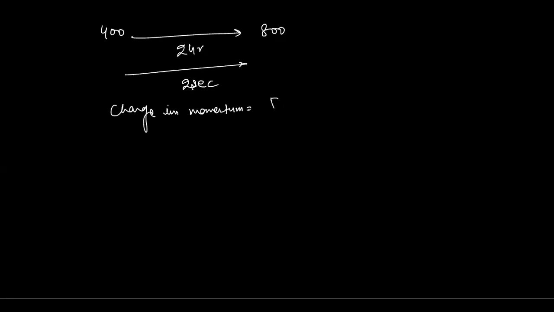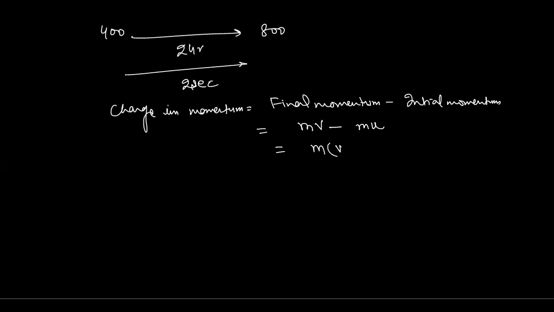It means simple. Final momentum minus initial momentum. This is called the change in momentum. The final momentum will be mass into final velocity minus initial momentum, which is mass into initial velocity. Since the mass is same here for both, you can take the mass as common and you can write m(v minus u). Okay, so this is the change in momentum.